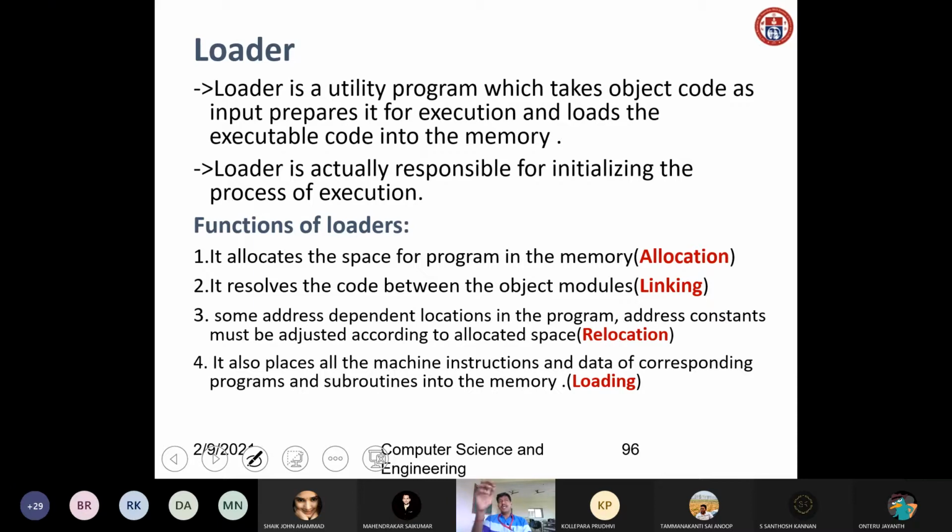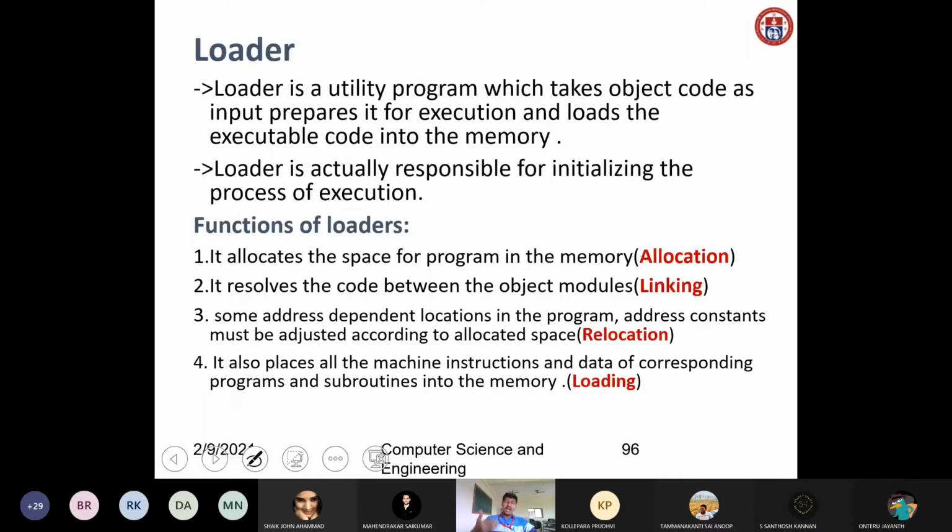For example, if you are writing a C program, it will have the .c extension. Filename.c. Similarly, if you are using C++, it is filename.cpp. Similarly, a Java file is .java. Python is .py. So like that, we have some extensions.